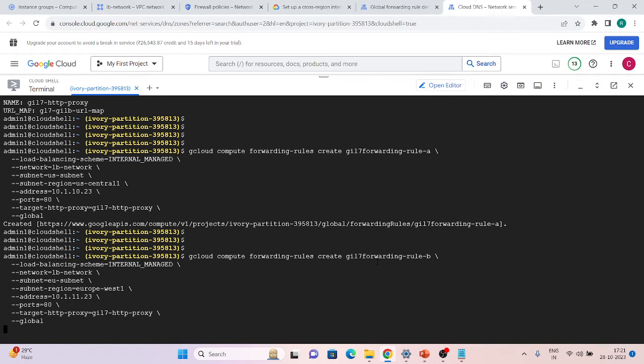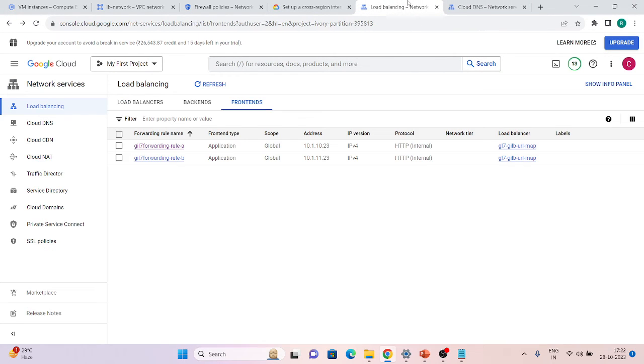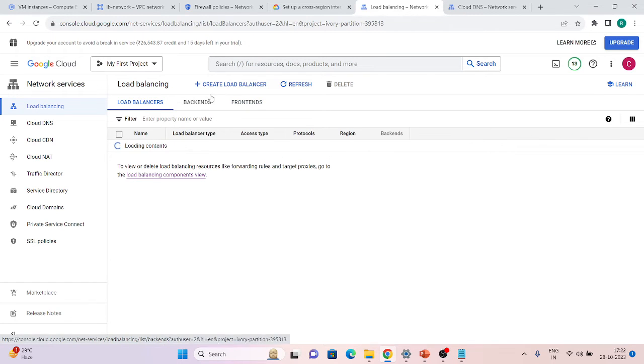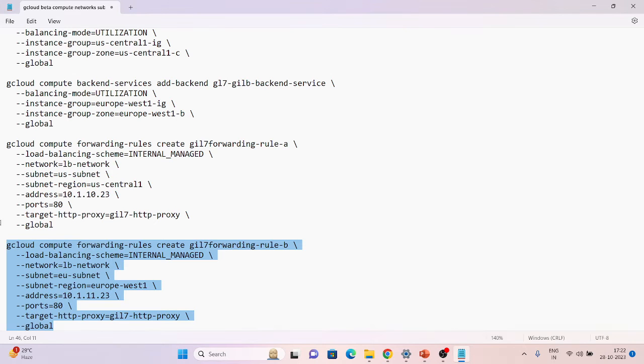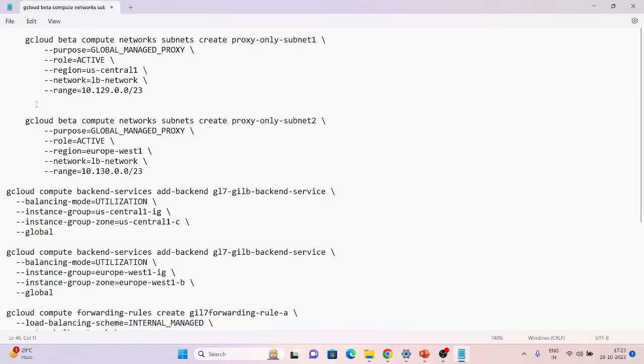So let's wait. The rule has also been created, so we can see that it is there. If we go to load balancers, we can see our load balancer has also been created, as we have created all the specific services for the load balancer to work. Like you can see, in the front end we have just attached the target HTTP proxy, and in the target HTTP proxy we added the URL map, and all those steps we have already done.